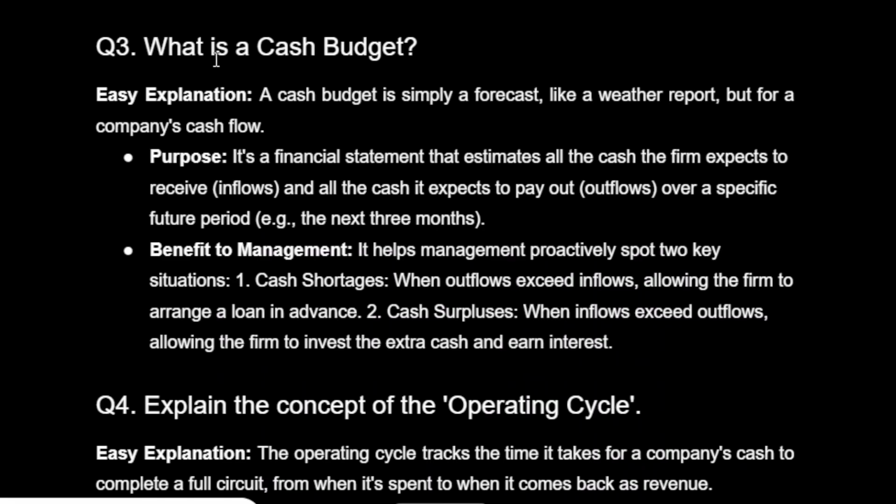Q3. What is a cash budget? Easy explanation. A cash budget is simply a forecast, like a weather report, but for a company's cash flow. Purpose: it's a financial statement that estimates all the cash the firm expects to receive, inflows, and all the cash it expects to pay out, outflows, over a specific future period, e.g., the next 3 months.